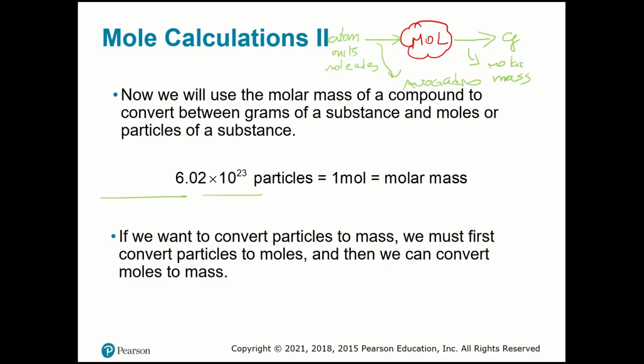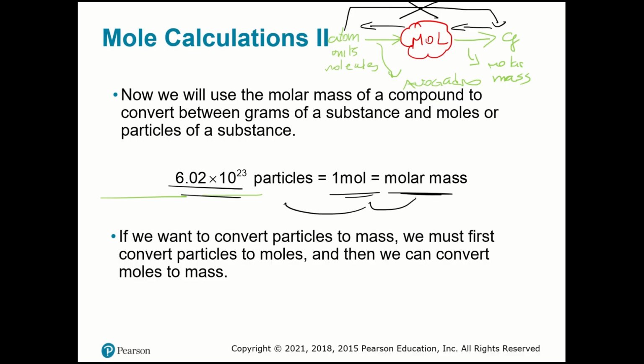And of course you can do the opposite way too. If you have grams, I can find moles, and if you have moles, I can find atoms. But we can never go directly from atoms to grams, because 1 mole is 6.02 times 10 to the 23rd particles or atoms, but not moles. So you have to pass all the steps. Moles first, then you get atoms. Moles first, then you get grams.